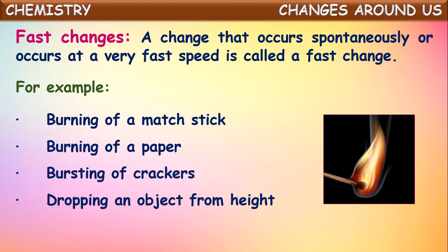Dropping of an object from a height. If you drop an object from a height, immediately it reaches the ground with fast speed, so we can say that also is one of the fast changes. And blinking of eyes, observe that blinking of eyes, within seconds it happens, fractions of seconds, isn't it? So these all will come under fast changes. These all changes take a very short time, they occur spontaneously, that's why these are called fast changes.